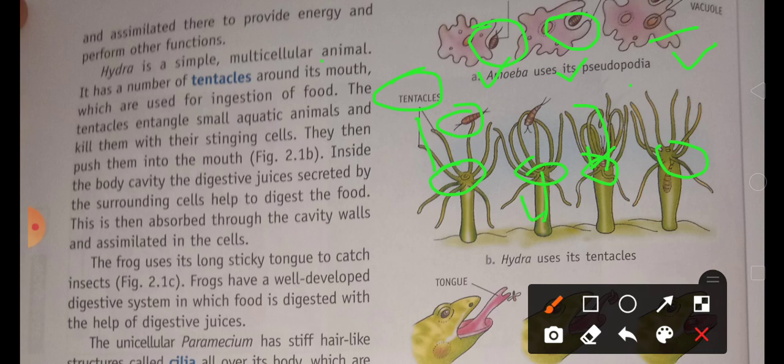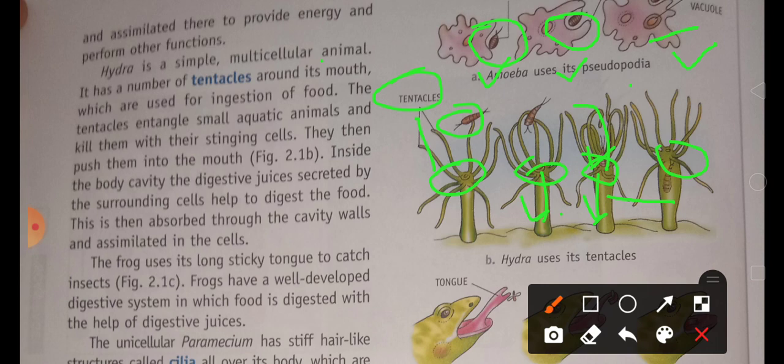So the body is hollow. Inside the body cavity, digestive juices are secreted by the surrounding cells to help digest the food, and then they absorb it through the cavity walls and assimilate it in the cell.